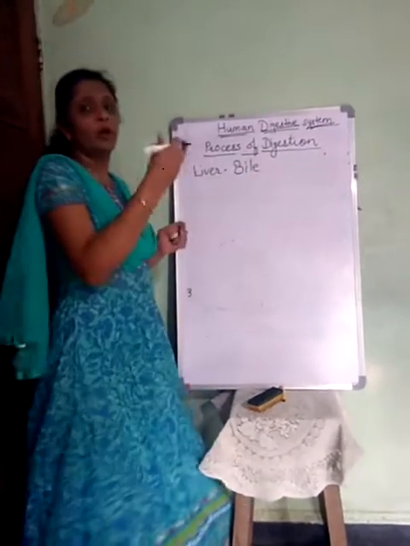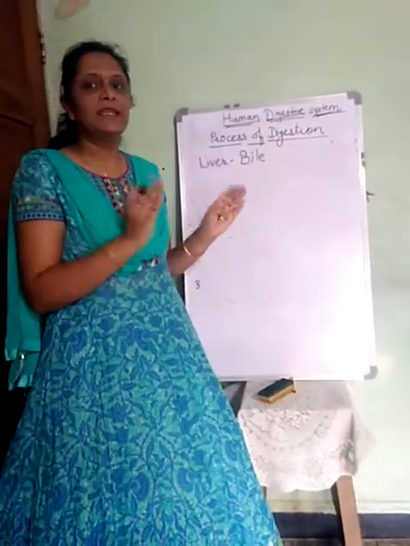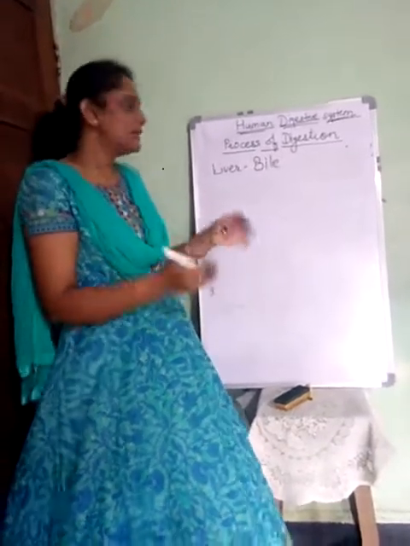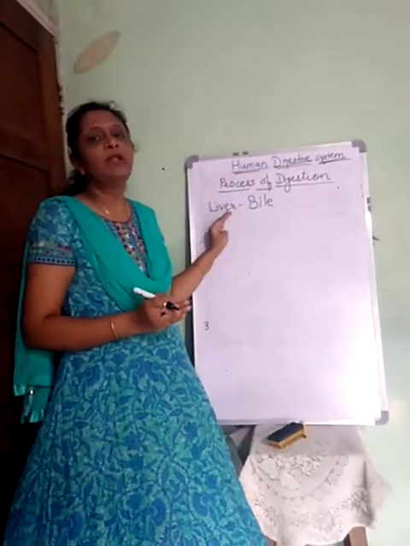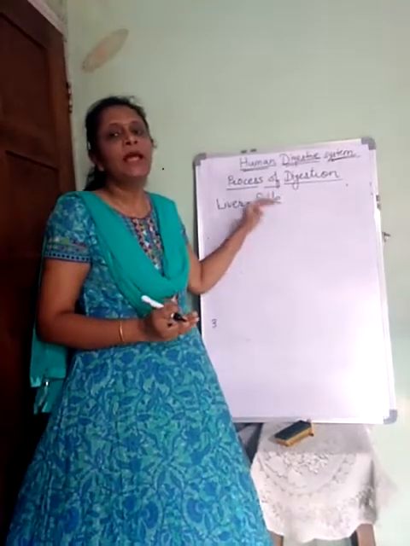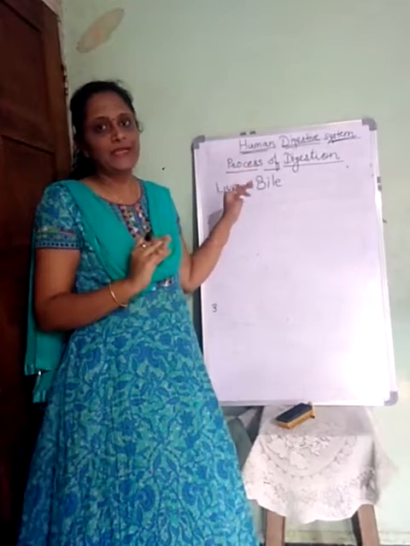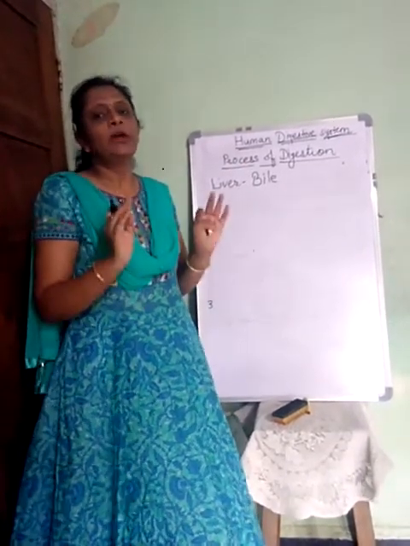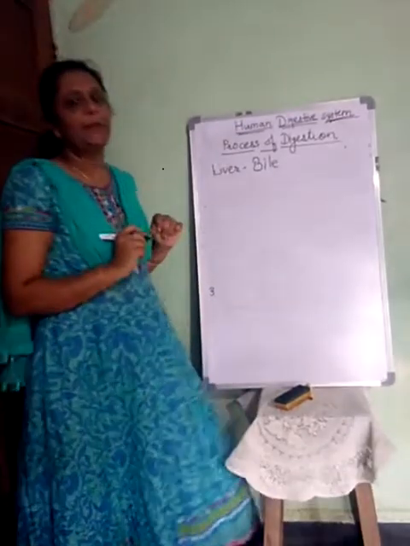Now the food from the stomach, when it enters the small intestine, is acidic, as it contains 2% hydrochloric acid. The liver secretes bile, and this bile gets stored in a small round structure called the gallbladder, and whenever it is necessary, it is poured into the small intestine. So bile is secreted by the liver.